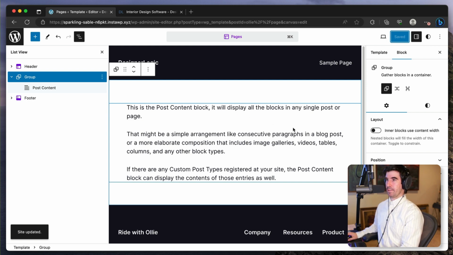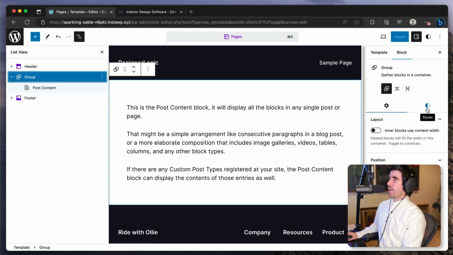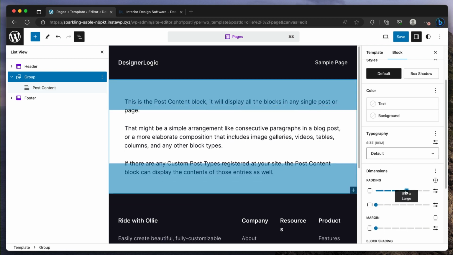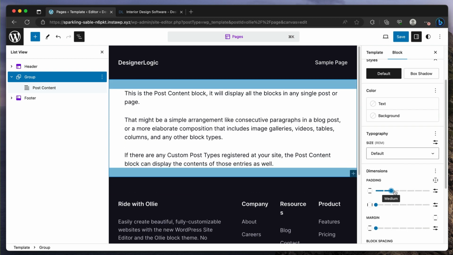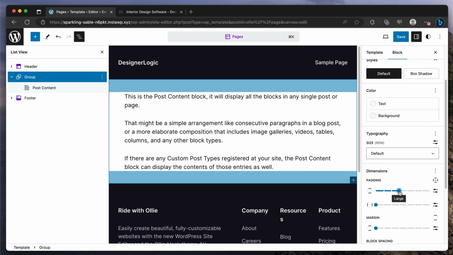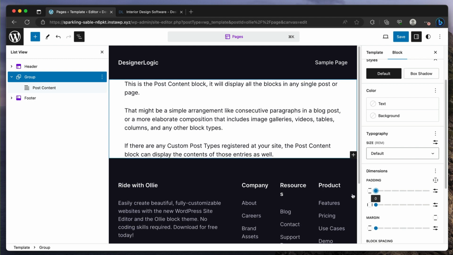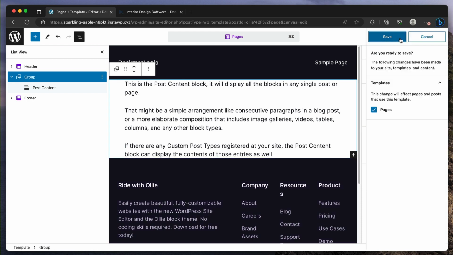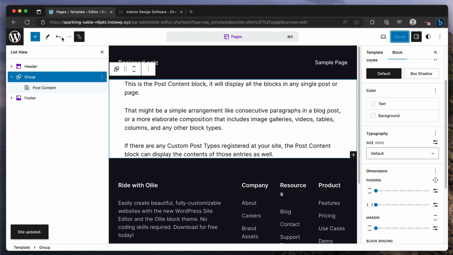Now I might want to change some things. For example, for the group, I might want to go to styles and remove all this padding here, right? Because sometimes, especially when I do like an edge-to-edge hero section, it'll look funny if there's some padding after the header. So I'm just going to remove all the padding there because we can do the padding in the pages themselves. And then we may have some side padding if we want or not. I probably leave it without any side padding, again, because this gives us this container where we have a header, a footer, and then you could do whatever you want in between with the page. Okay, so I'm just going to save this. And so now if I go back and view it,